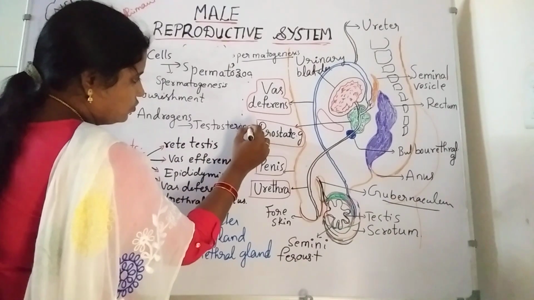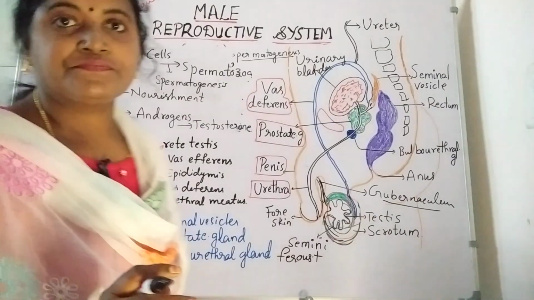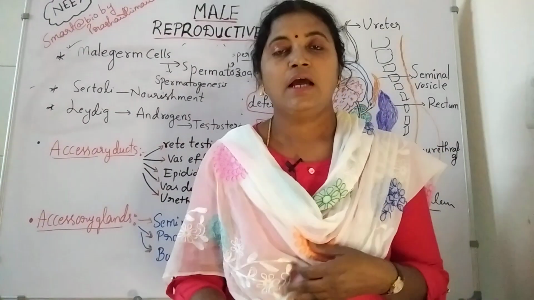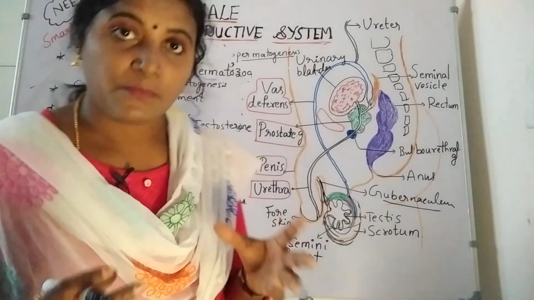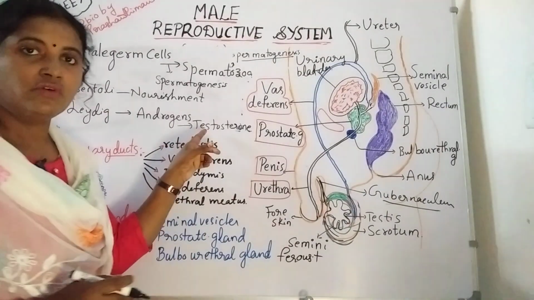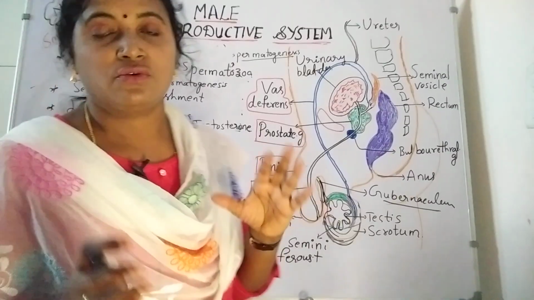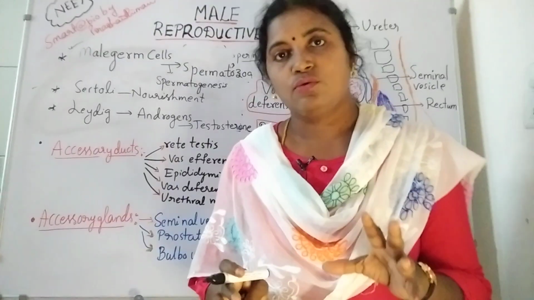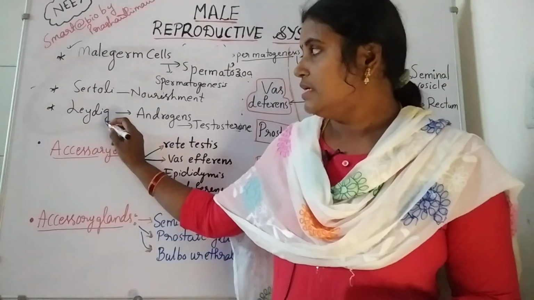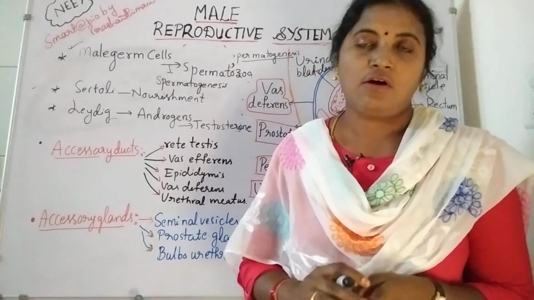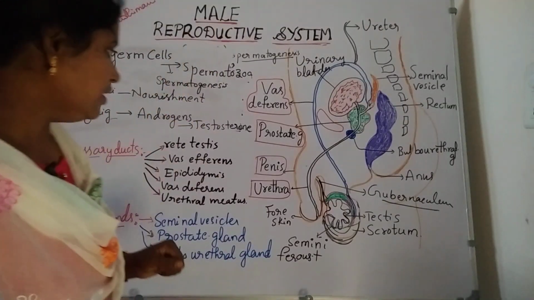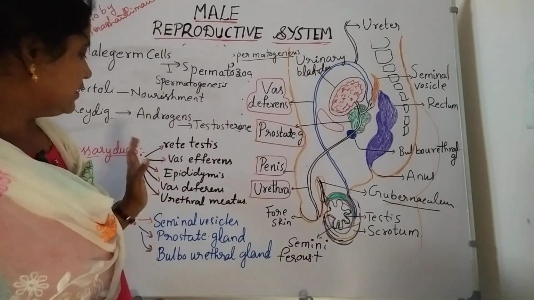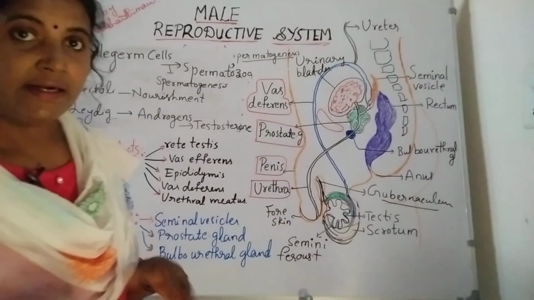Testosterone is responsible for secondary sexual characters and development of the sperm cells. The entire process is promoted by the hormone testosterone, also known as androgen, and this androgen is secreted by the Leydig cells, also known as interstitial cells. Clear? Right. Next one, accessory glands, accessory ducts and accessory glands.